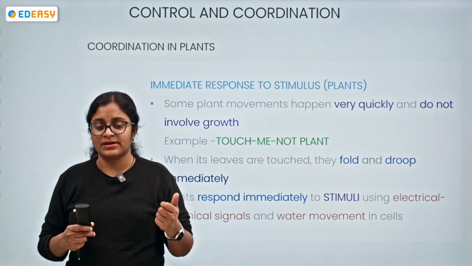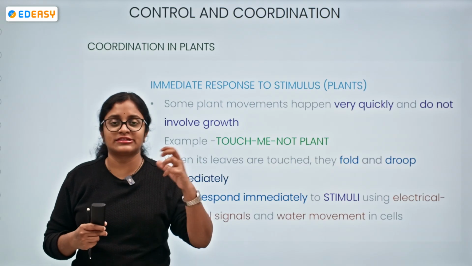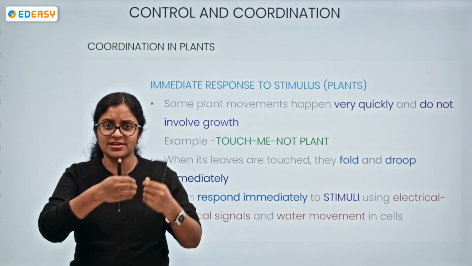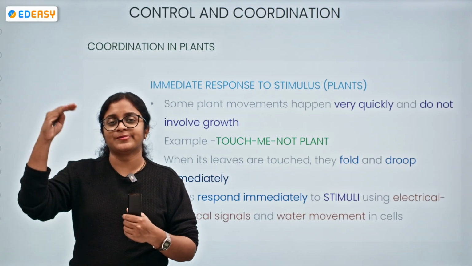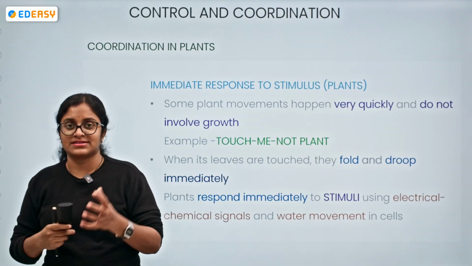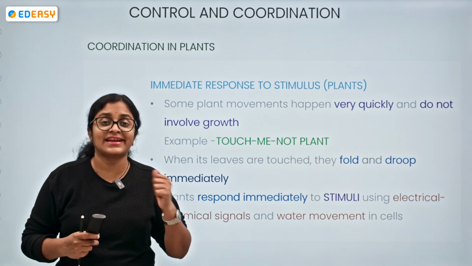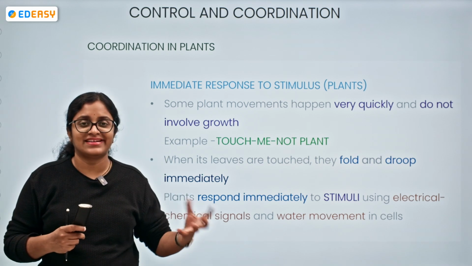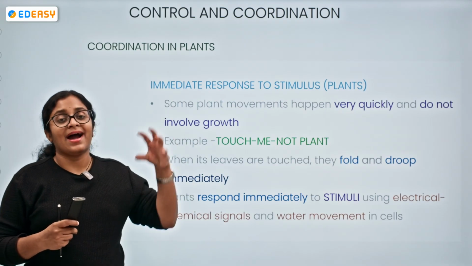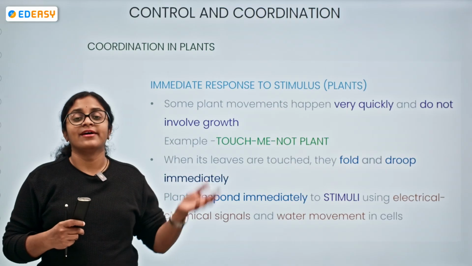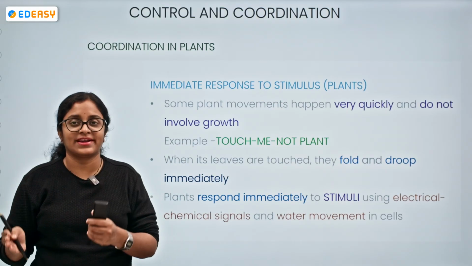Suppose, let's take the seed germinating. The seed is giving the root system and shoot system after germination. The slow penetration of the root towards the soil, the slow movement of the shoot towards the upper side, towards the sunlight, will be there. It's not like they are happening overnight. They require some time. So some plant movements are not quick, whereas the plant movements which are very quick do not correspond to growth.